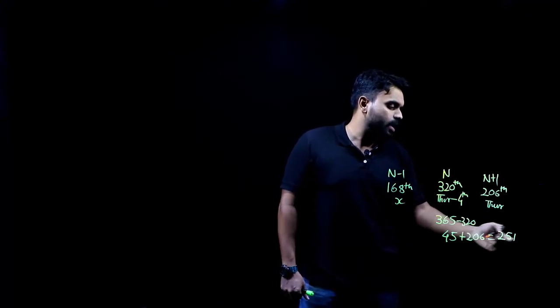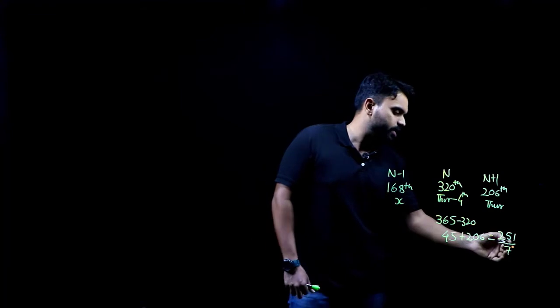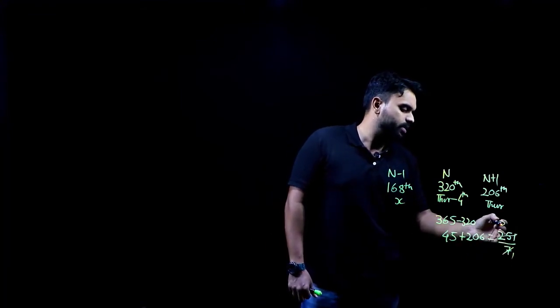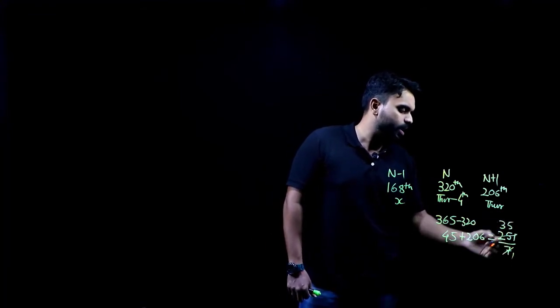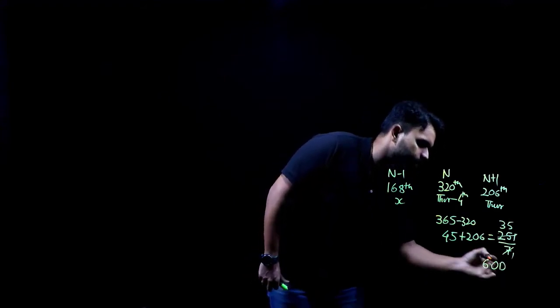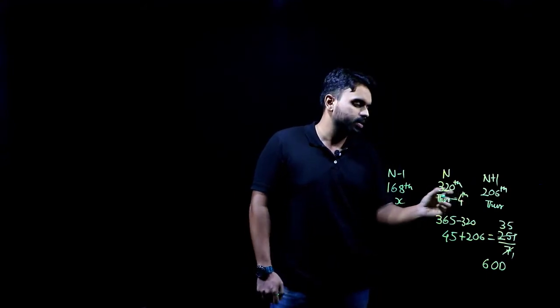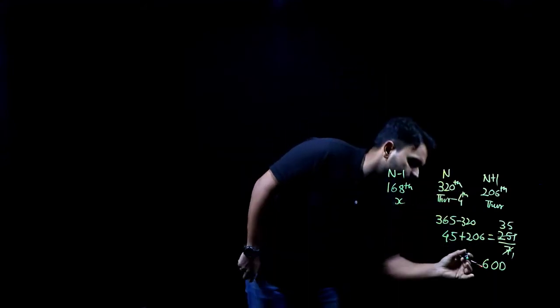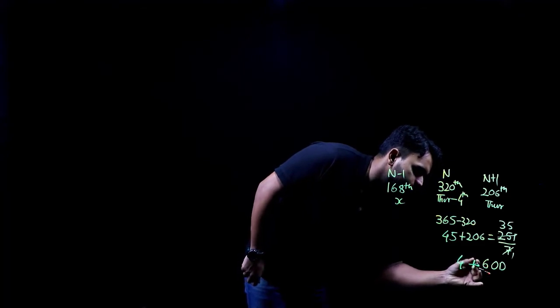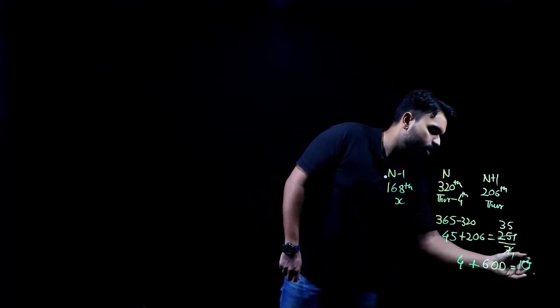So to find the number of odd days, I have to divide by 7. When I divide 251 by 7, 7 times 35 is 245, leaving 6 odd days. Previously, how many odd days did I already have? Thursday, so 4 odd days I already had, because it was a Thursday. So totally I have 10 odd days.